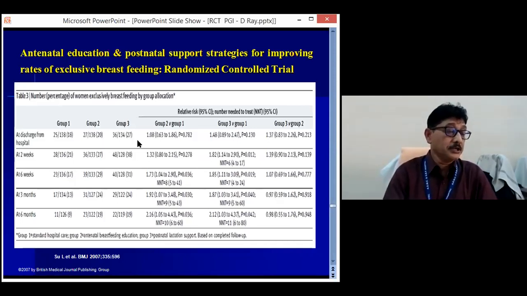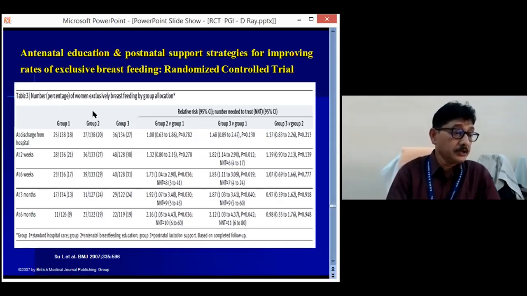Now, the study I have told about showed that in group 1, those who did not get any intervention, at the end of the 6th month, exclusive breastfeeding was 11. Exclusive breastfeeding was the primary outcome.